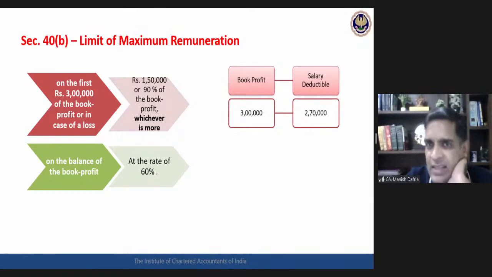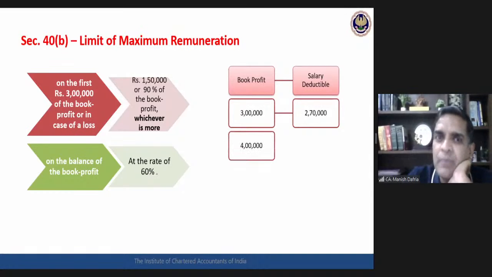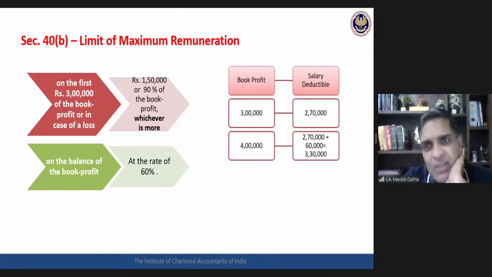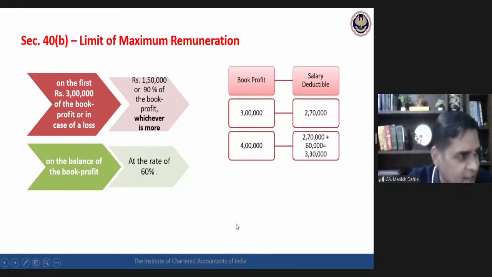Say first 3 lakhs, 90% of that book profit. If my total book profit is 7 lakhs, first 3 lakhs, 90%, 270, remaining 4 lakhs. Sorry, if my book profit is 3 lakh, then the salary deductible would be 2,70,000.